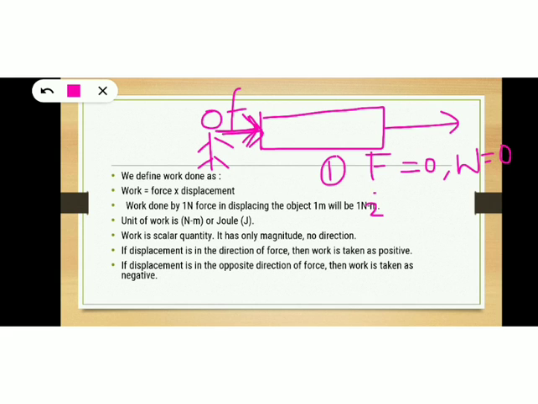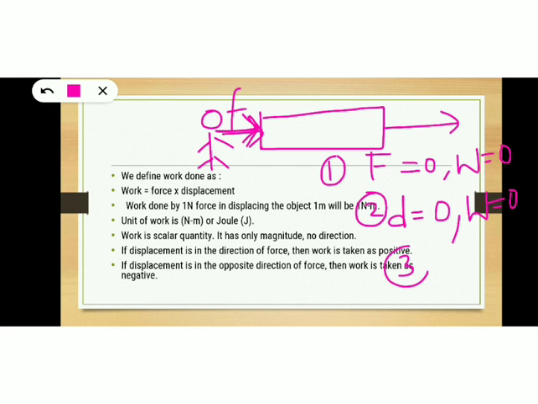Now, second case, if displacement is 0, you have applied a force, but as a result of that force, there is no displacement. For example, pushing a large rock or pushing a wall. Okay, just go and push the wall of your house. Does it move? Is there any displacement? No. So in that case, displacement is 0 even after applying a force. In such cases, work done will be 0.